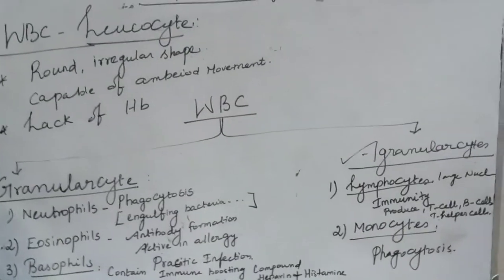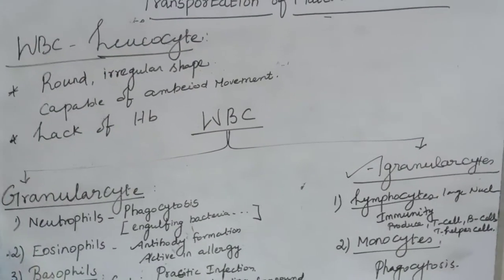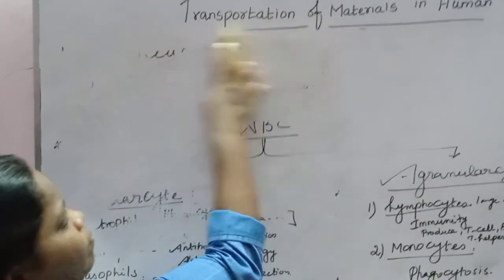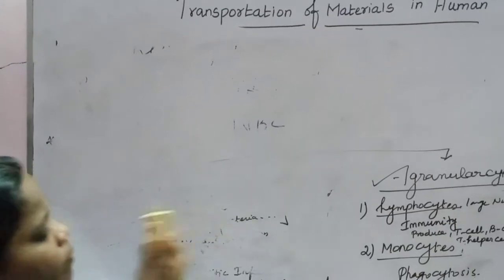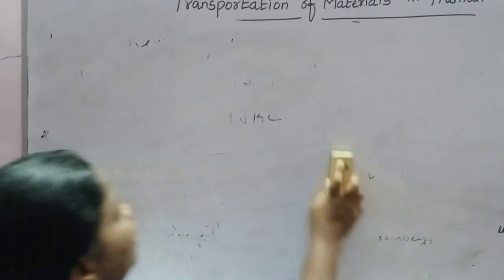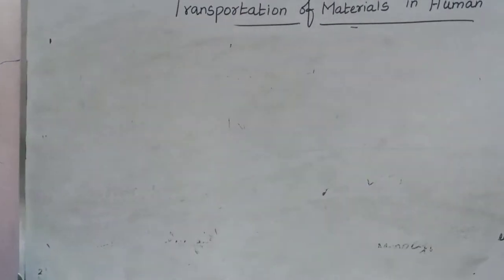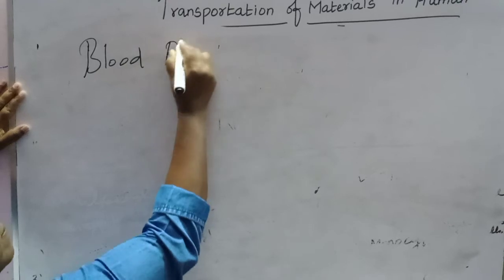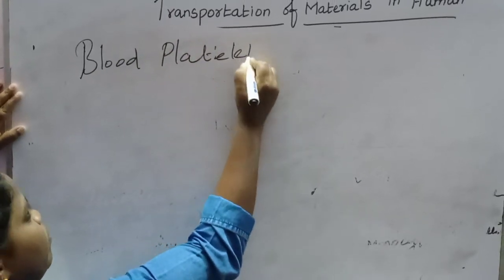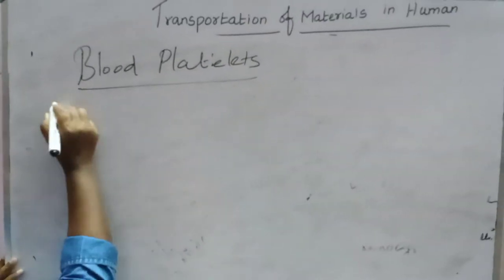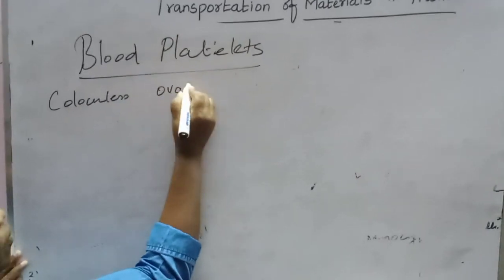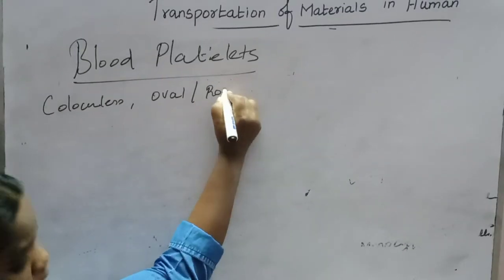The last one is blood platelets. Blood platelets are very important for blood clotting. They are colorless, oval or round in shape.